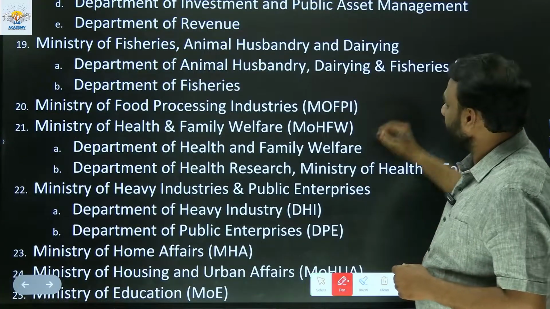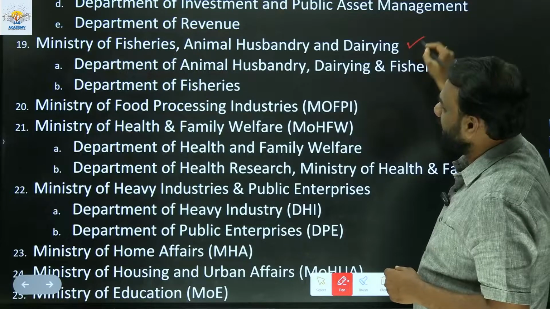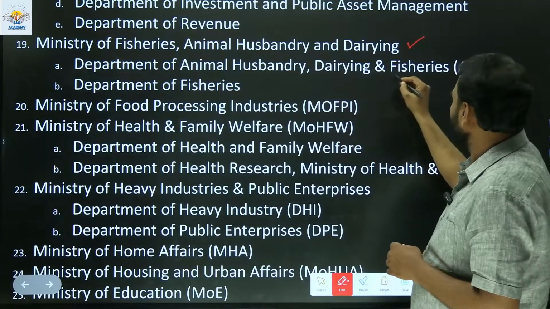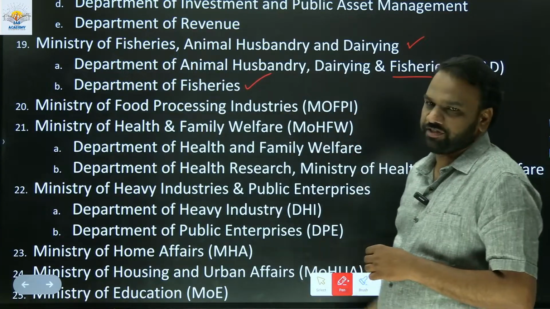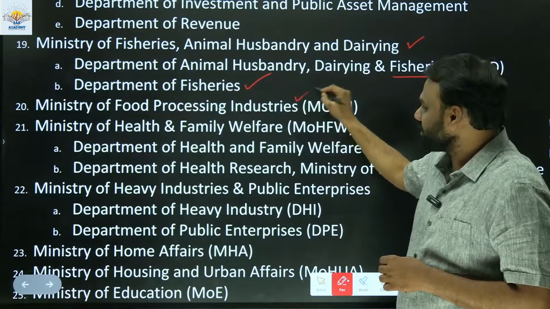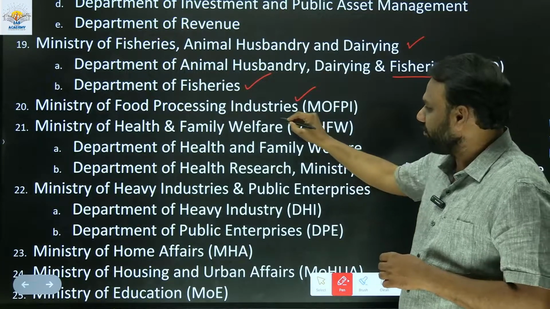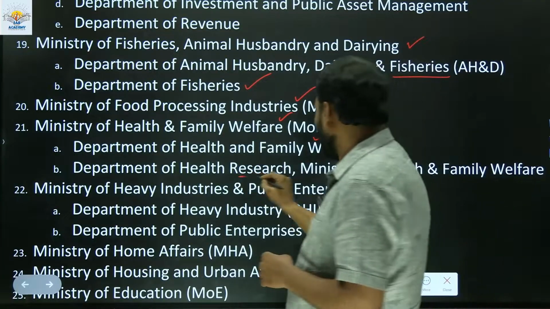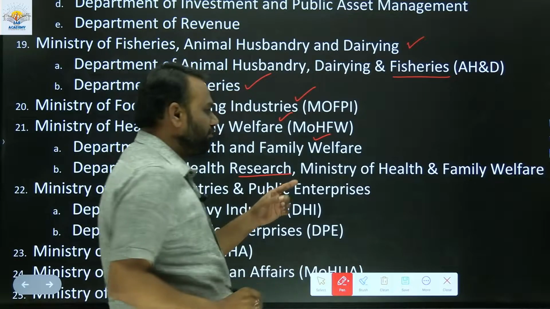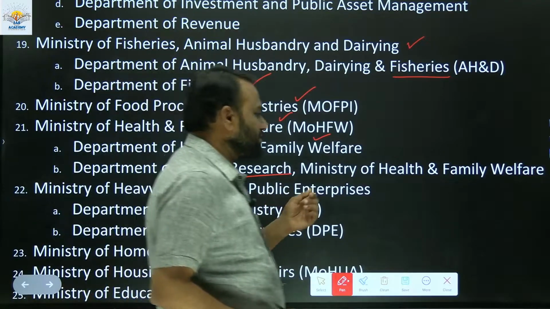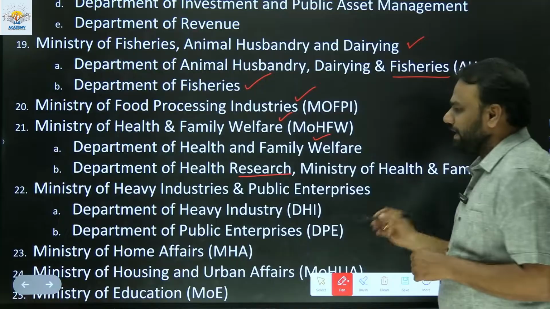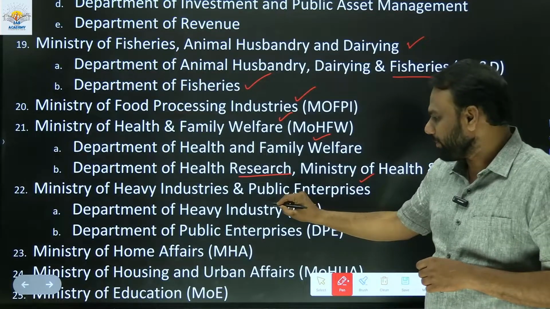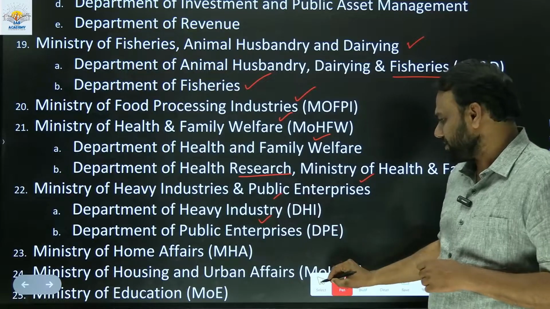Next, the Ministry of Fisheries, Animal Husbandry and Dairying. Within this ministry, we have the Department of Animal Husbandry and Dairying and the Department of Fisheries. Next, the Ministry of Food Processing Industries and the Ministry of Health and Family Welfare. Within this, we have the Department of Health and Family Welfare and the Department of Health Research, which is part of the Ministry of Health and Family Welfare. Next, the Ministry of Heavy Industries and Public Enterprises. Within this ministry, we have the Department of Heavy Industry and the Department of Public Enterprises.